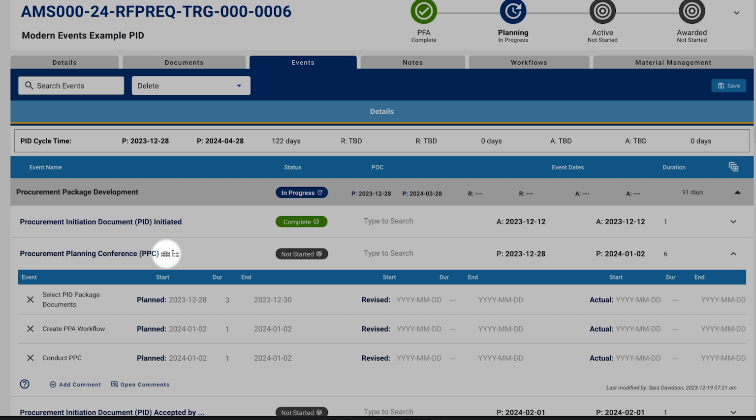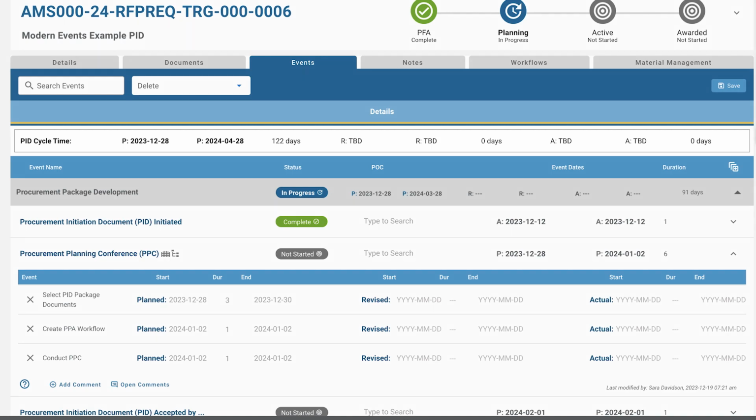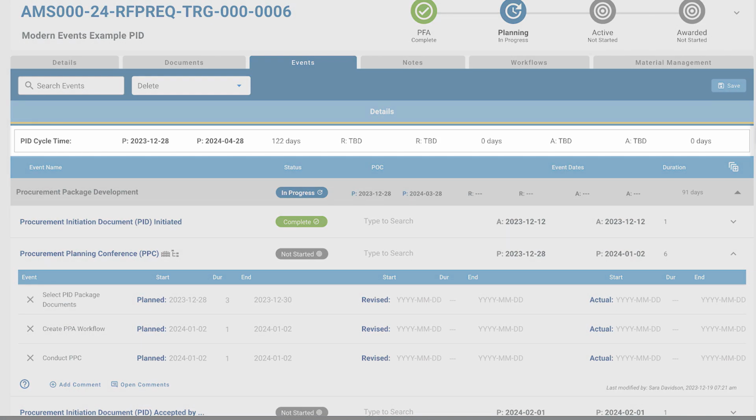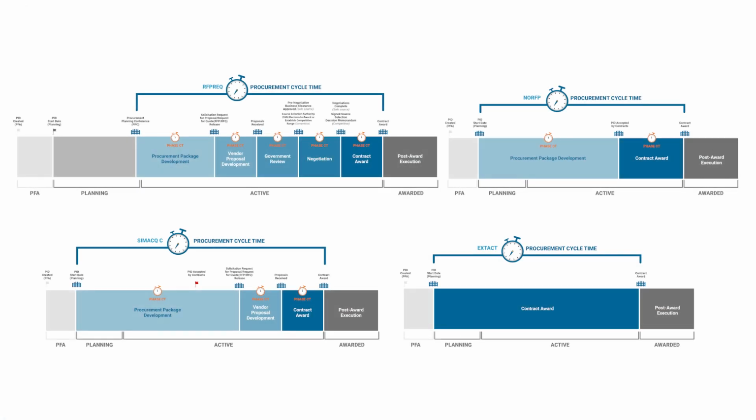They represent the entrance and exit criteria of each of the procurement phases, and they are used in calculating the cycle time of the procurement. Each classification has a distinct gate event structure.